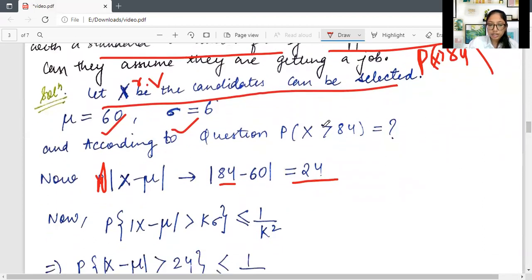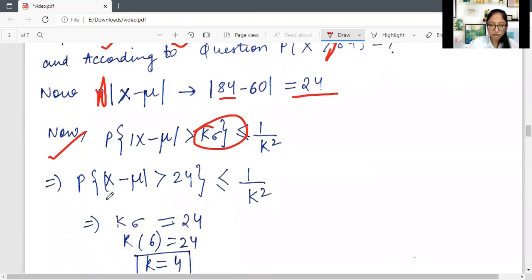And we know that this sign is this side, and then we will use the first equation. So now we got to know that x minus mu, this k sigma is 24 with the help of this thing. We got to know k sigma is 24, and then comparing both the left sides.